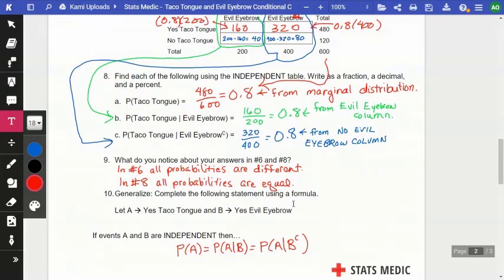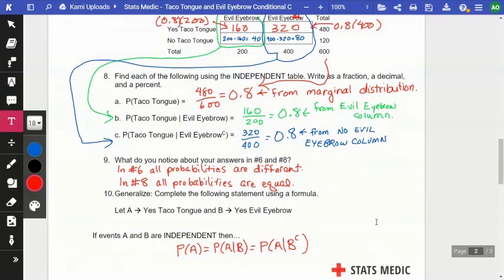So what do you notice about your answers in 6 and 8? In number 6, all the probabilities are different. In number 8, all the probabilities are equal. So how do we generalize? This is what I had, and Saket was asking me about this. He says, well, you have something else written under independent. Well, when things are independent in probability, it has a couple of properties, not just one. This is one of the properties. The other property is that you can just multiply. If you want the probability of A and B, just multiply the probability of A times the probability of B.